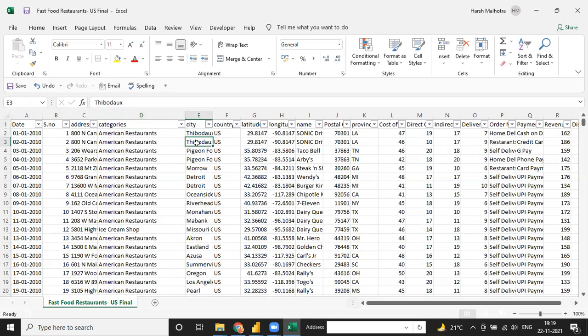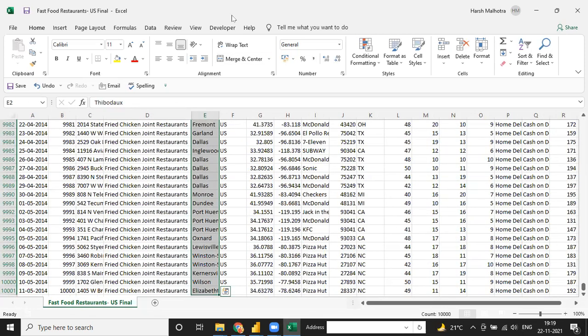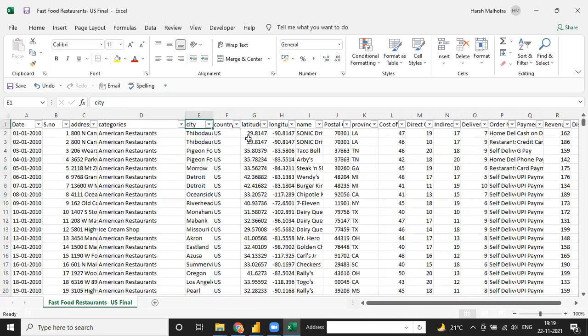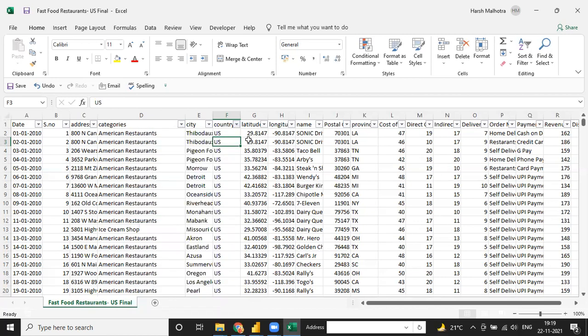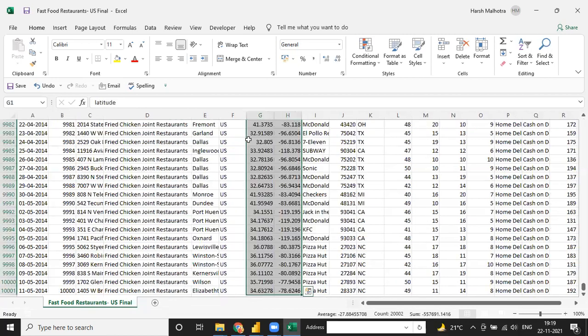Now this is the city column for the US. Guys, please mute yourself, and if you have any doubt, you can unmute and ask. This is the city-wise data, and this is the country column. If you filter on it, I only have US data. Similarly, if you are making a visualization on multiple countries, like US, Japan, India, you would have multiple data. This is latitude and longitude, which will help you make a map chart.